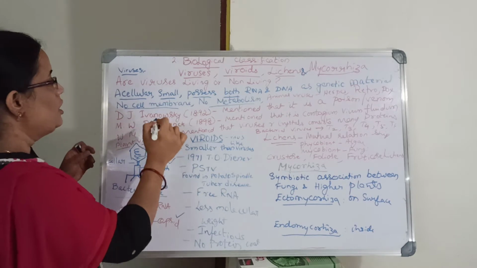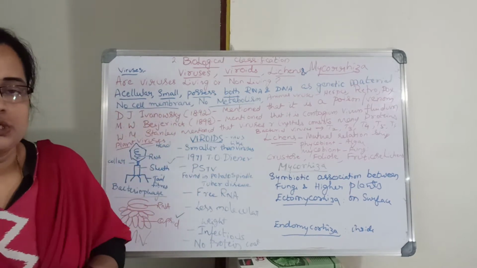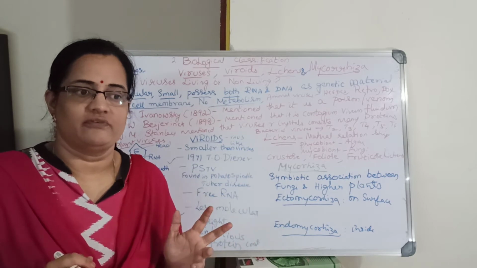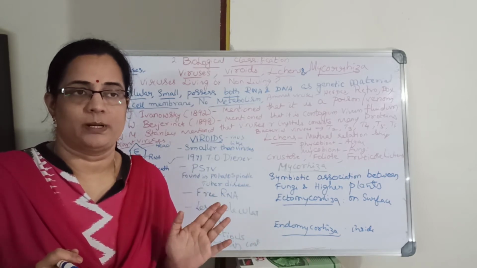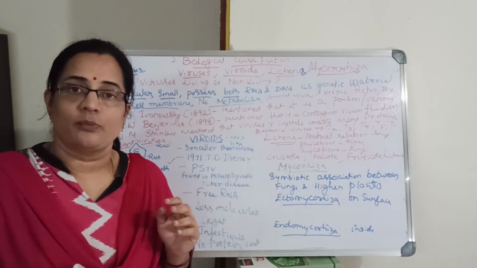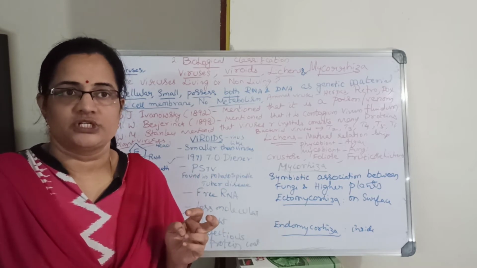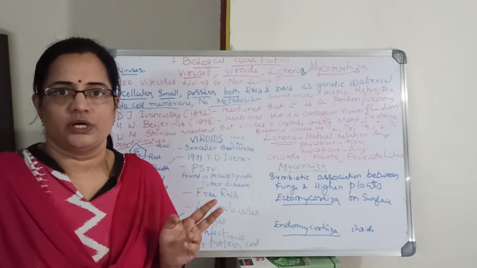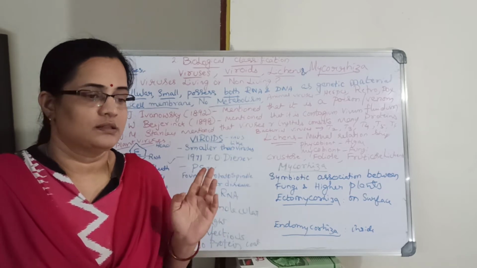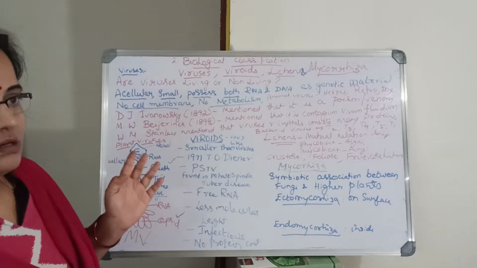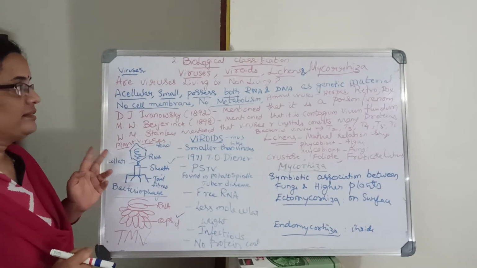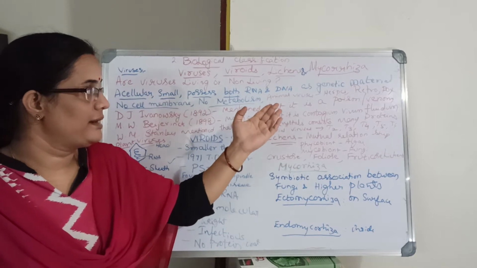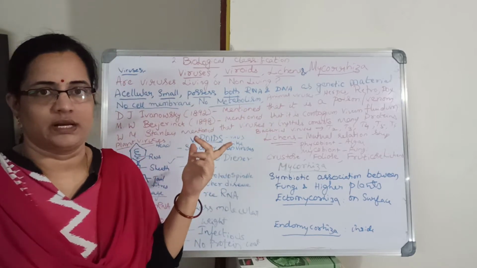Viruses which infect plants are called plant viruses. There are different names for plant viruses. Suppose tobacco mosaic virus, which infects tobacco plants. Then potato spindle tuber virus, PSTV. Some more are there. When it is attacking animals, those are animal viruses. Examples: herpes virus, retrovirus, pox virus.